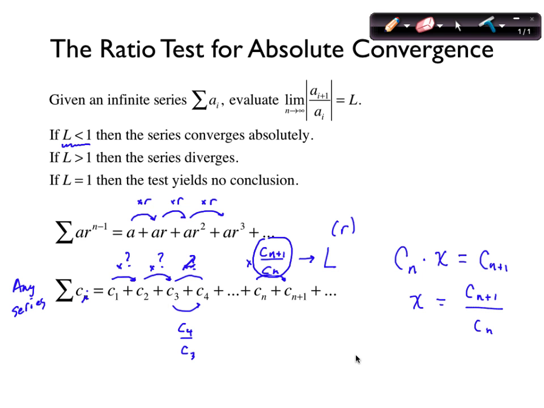Does that make sense? And so then how would the series converge? If the limit of those multiplier ratios, which is like r, is less than 1, or between 1 and negative 1. So basically what the ratio test is doing is testing to see if your series is becoming a geometric series that converges. Does that make sense? So it's testing to see if your series is becoming geometric by testing the multiplier and seeing if the limit of that is less than 1.